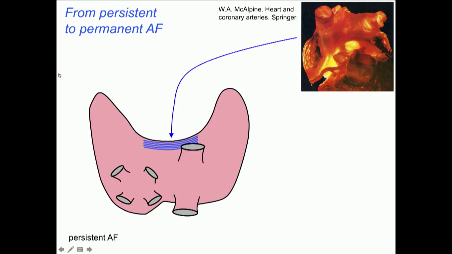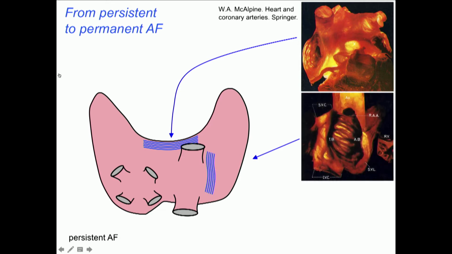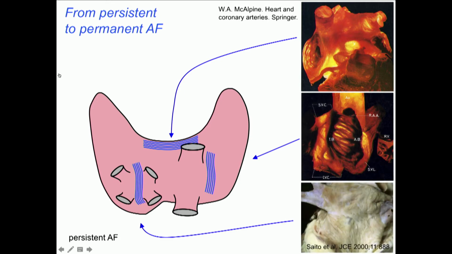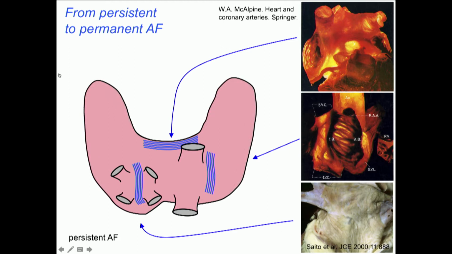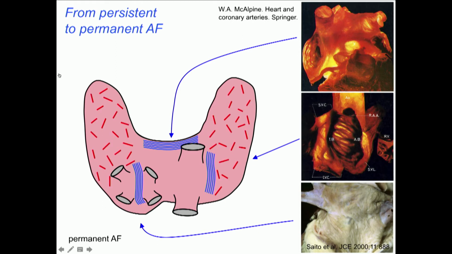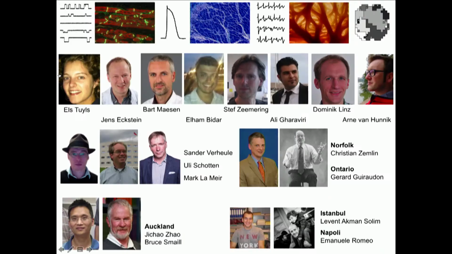We have strong evidence, I think, that that's true for Bachmann bundle, but that may also be true for other areas where you have sparse side-to-side connections, like the crista terminalis, some areas in the coronary sinus musculature and between the pulmonary veins. We just don't know enough about the electrical connections in those regions. But then later on you get a dilatation of the atria and endomysial fibrosis, and more of the atria contribute, and that would be the stage of permanent atrial fibrillation.